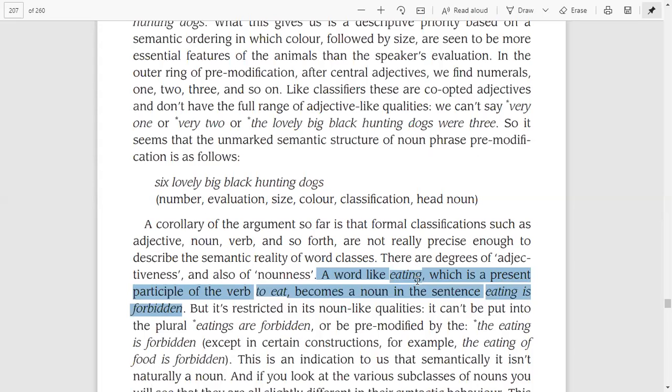Present participle of the verb to eat is of course a verb. However, it can be used as a noun in a sentence like eating is forbidden. So here we are using it as a noun.